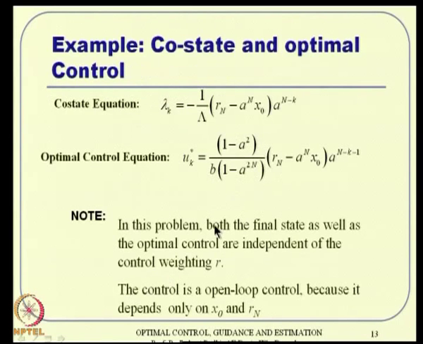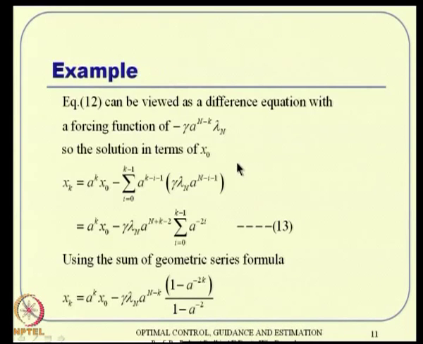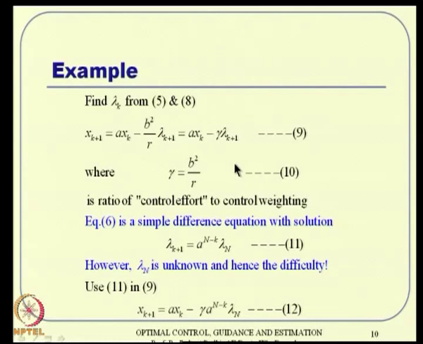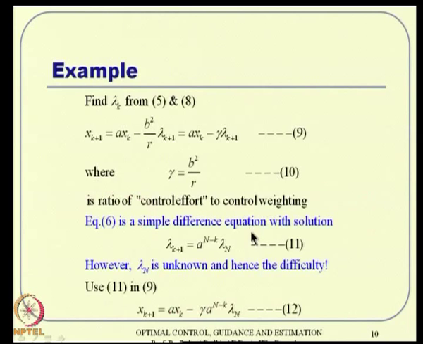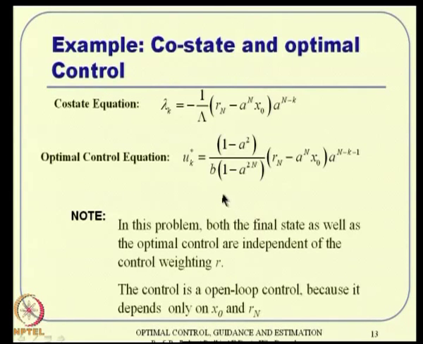So, you can substitute that and hence you get lambda k, and finally, the optimal control happens to be a function of lambda k, u k. Once you get the lambda k solution, lambda k plus 1 is equivalent to that, then you can put it back here. So, all that is done, and you can write u k as something like that.